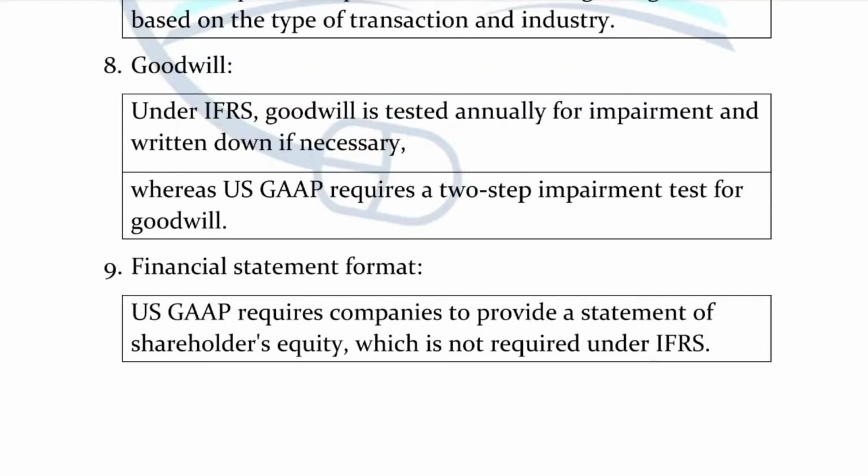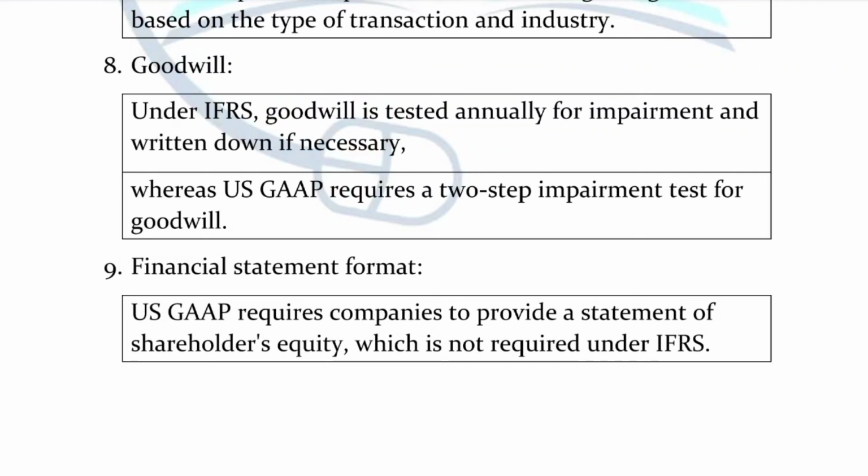Now coming to the last point of difference between these two, that is on the basis of format of financial statements. According to international financial reporting, you just have to disclose the changes in the shareholder equity. You just have to disclose what the change in shareholder equity is according to IFRS. But if we talk about US GAAP, then the company has to provide not just the changes in shareholder equity, but the full statement of shareholder equity in the financial reporting.